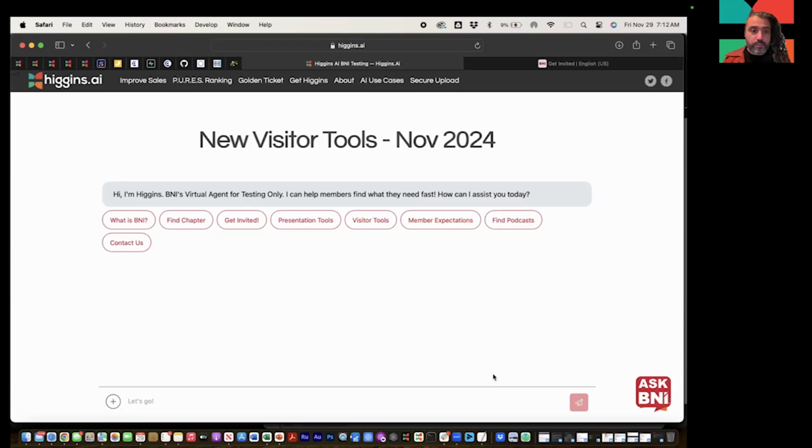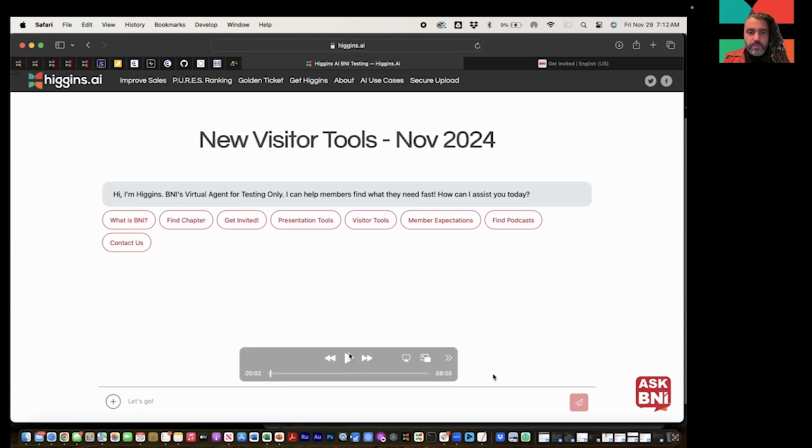So very important to focus on visitors, and that's why for November 2024, visitor tools was one of the things we worked on very hard to get that for you, and I'm glad to say that it is now live. So let's go through a little bit about what the visitor tool entails.